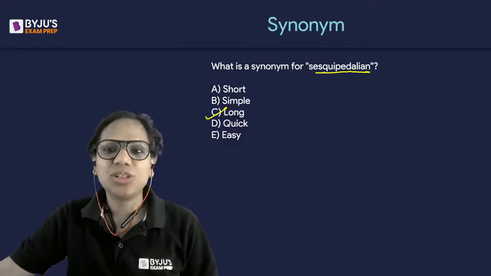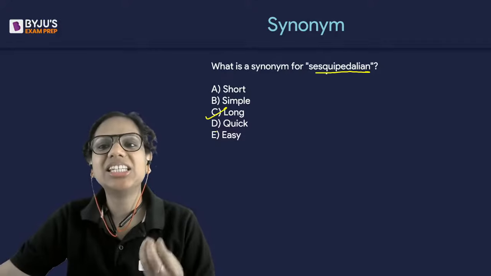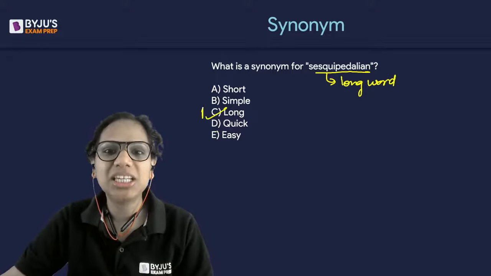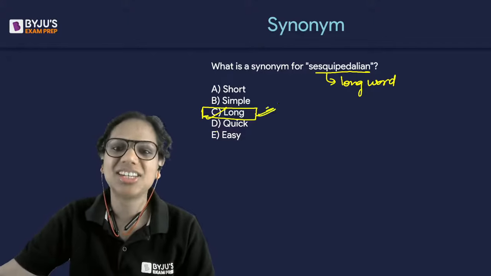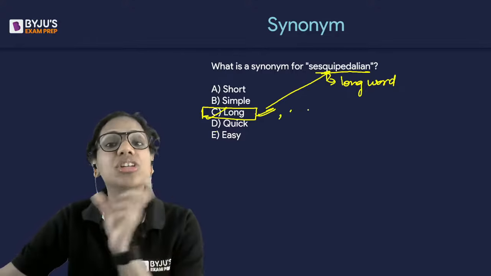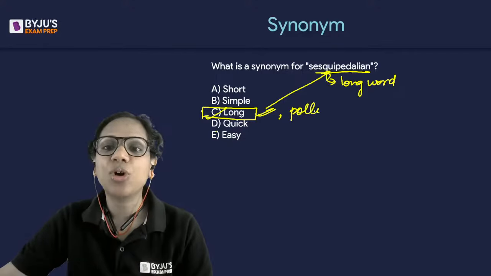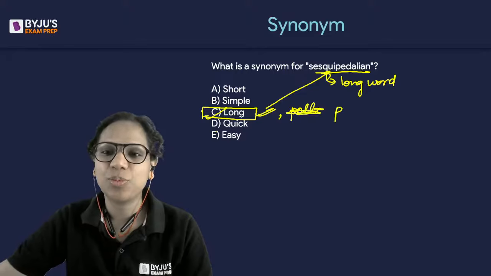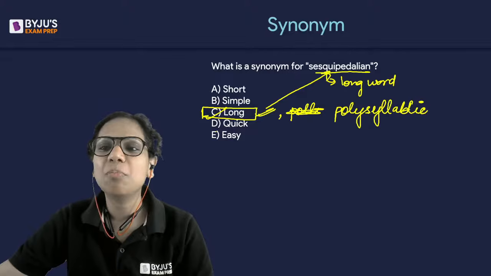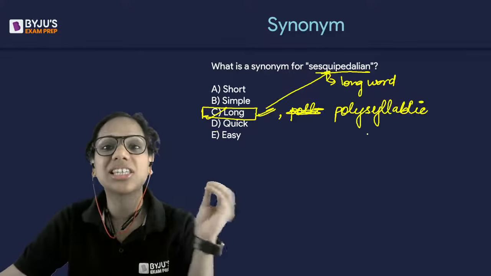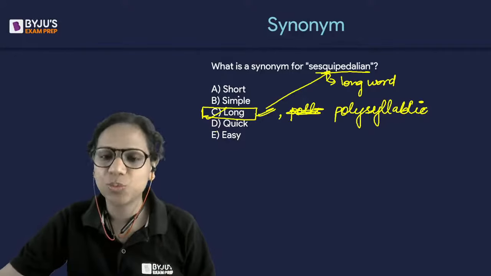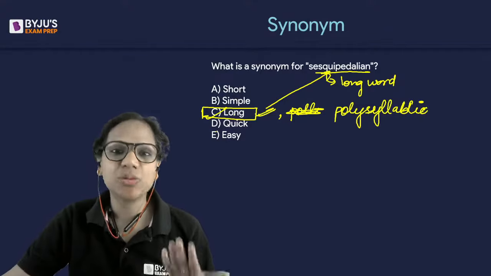A very easy way to learn sesquipedalian. Sesquipedalian is in itself a long word. Yes, it's a long word, so its meaning is also long. Just a hack to remember it. It is used for a word that is extremely long, that is polysyllabic. That means it has multiple syllables, so it will take you a while to pronounce it. So a polysyllabic word, a long word, is a sesquipedalian word.